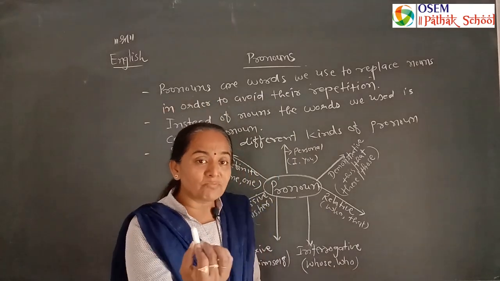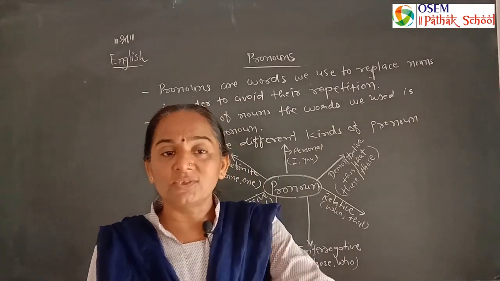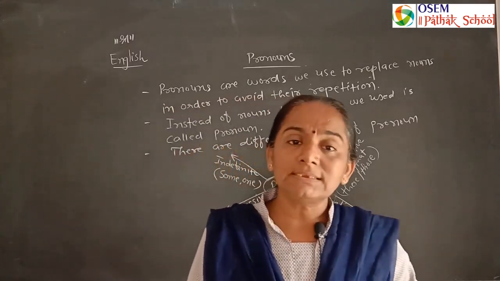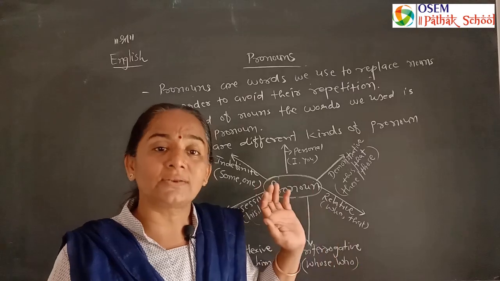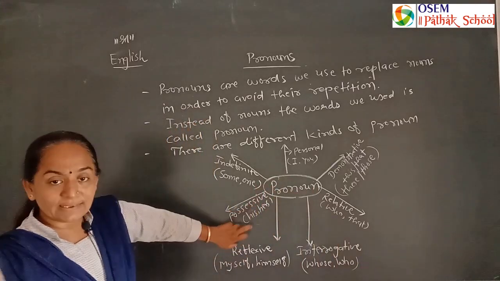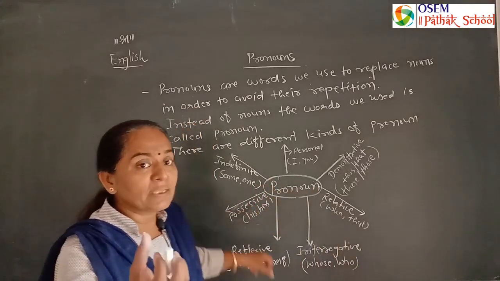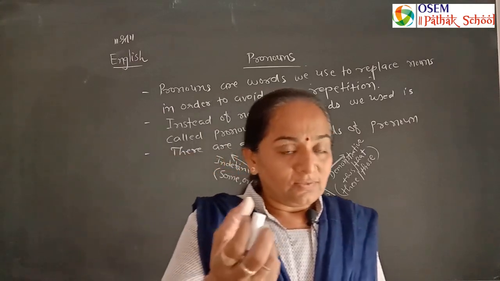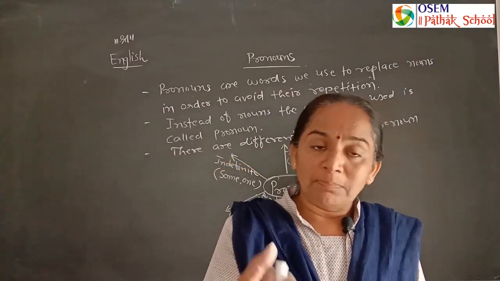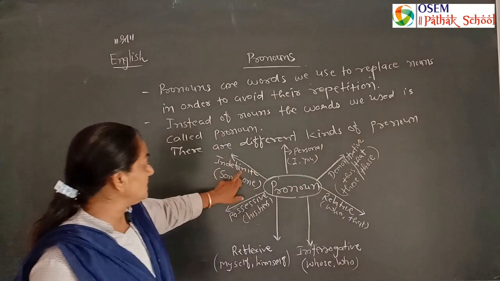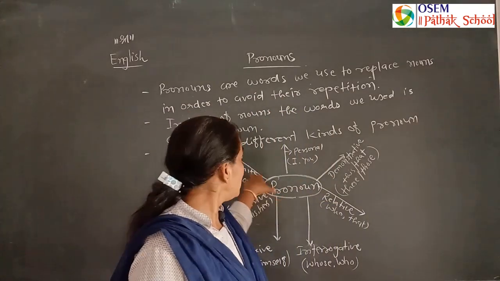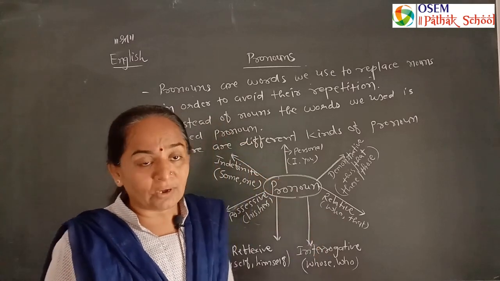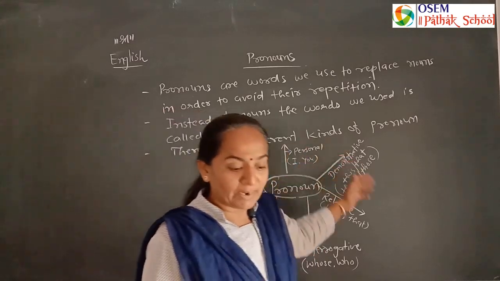I say it's my job. That book is yours. That is his job. That is her dress. That is their children. That is called possessive pronoun. Possessive means belonging to things or siblings. Then indefinite pronoun, when we use some and one. That is indefinite pronoun.